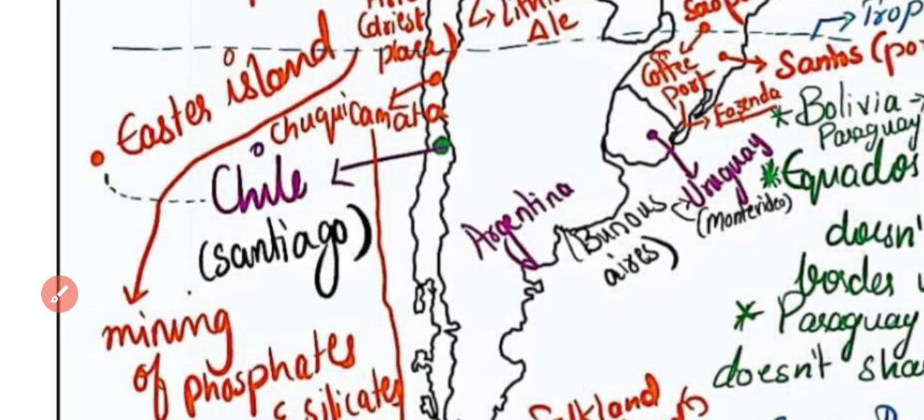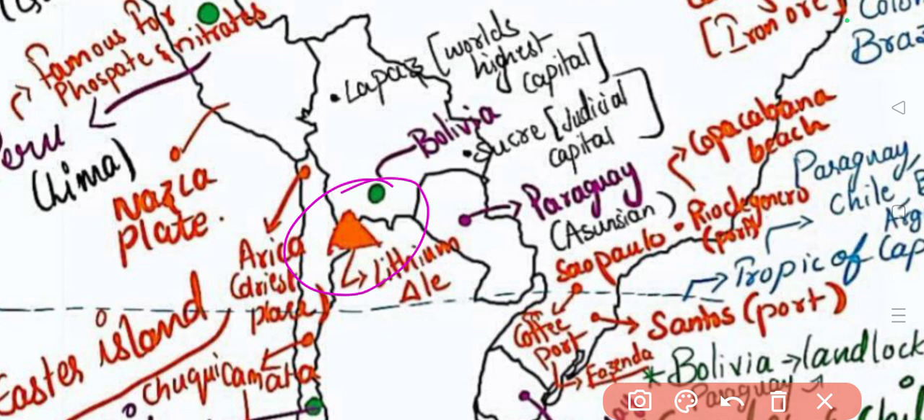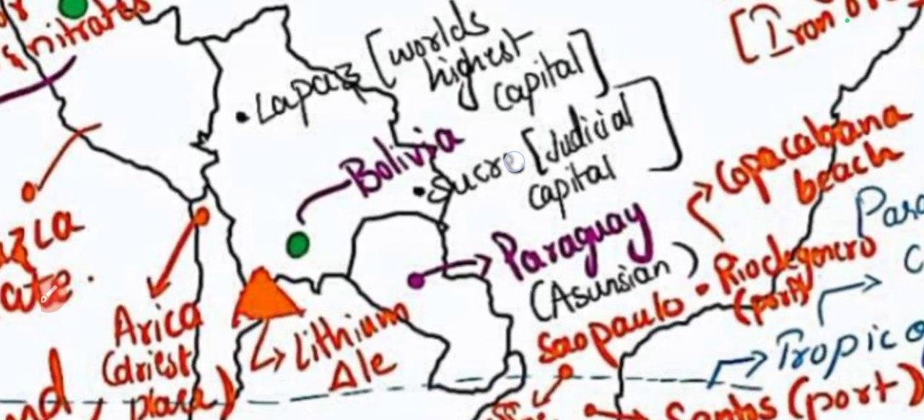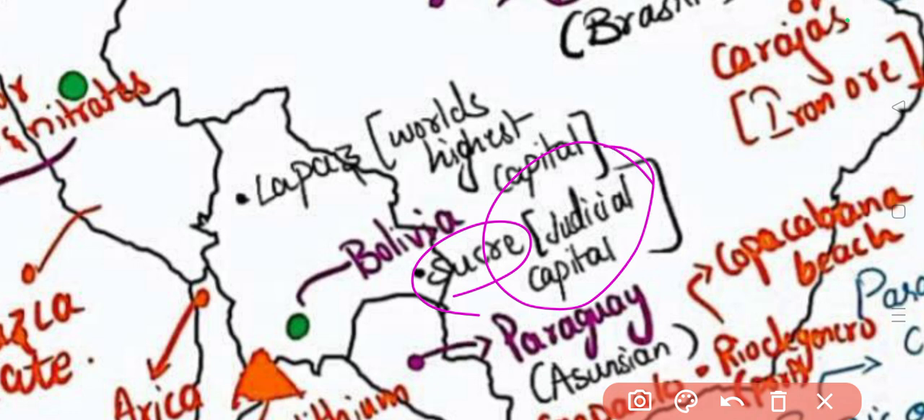And here is the country named Argentina, whose capital is Buenos Aires. Among these three countries, in between them there is a lithium triangle. Here Argentina, Bolivia, and here it is Chile. That's why we remember it with the mnemonic ABC. Bolivia's capital is La Paz, which is the world's highest capital. And there is another capital of Bolivia. The second capital is Sucre, which is the judicial capital.